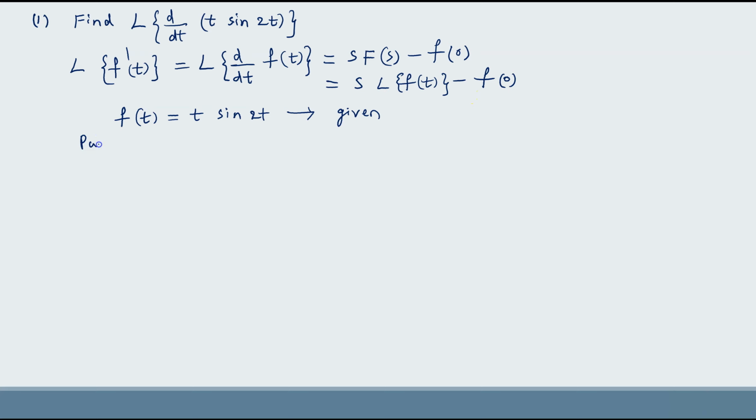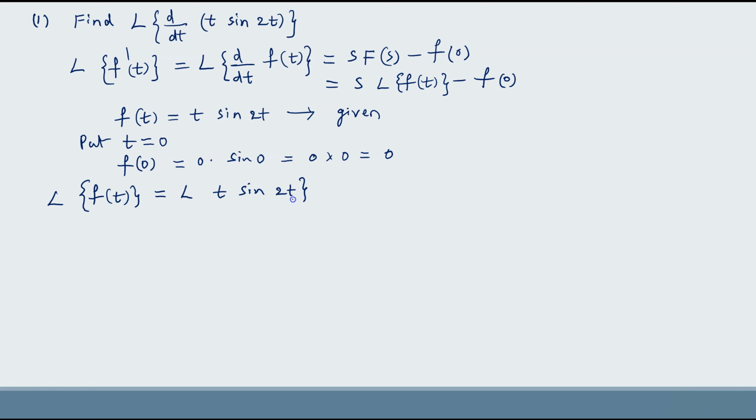Here if you put t equal to 0, we get f of 0. f of 0 equal to 0 into sin 0, which is equal to 0 into 0, that gives 0.